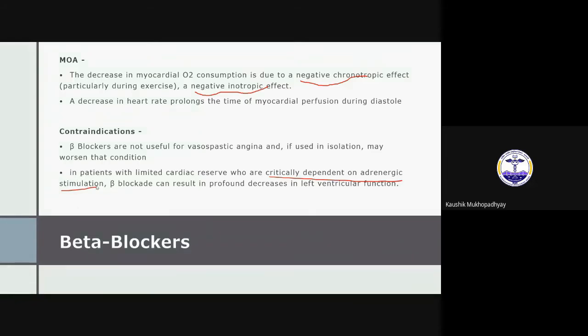Okay, I am giving you a clue. I am making a circle around beta blockers, and that will give you a clue. Yes. Now tell me.